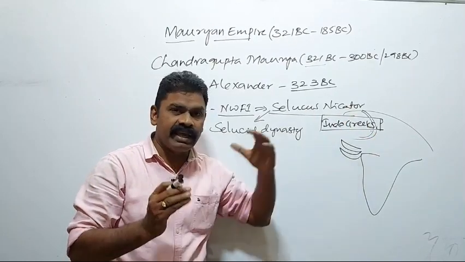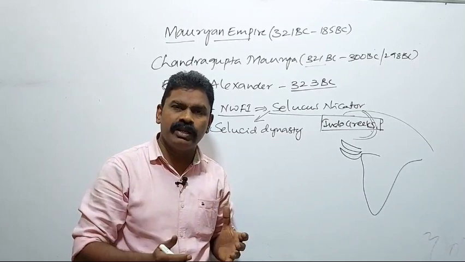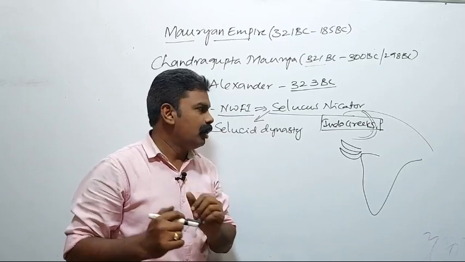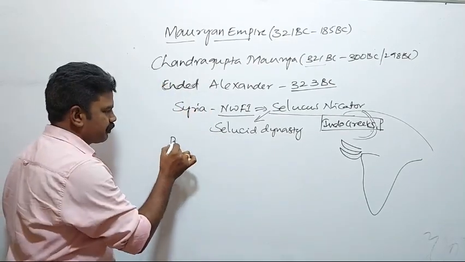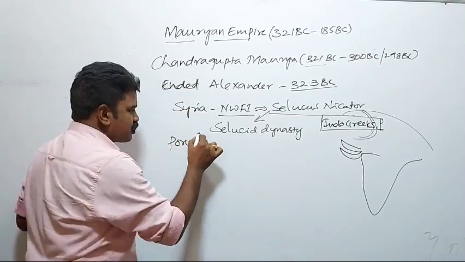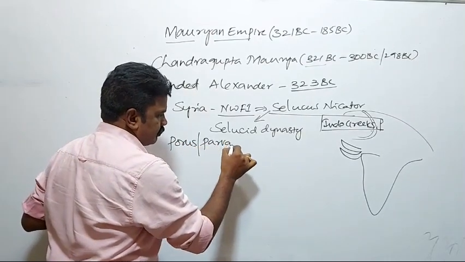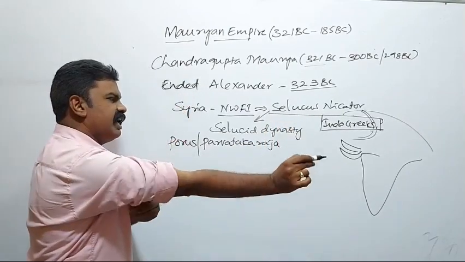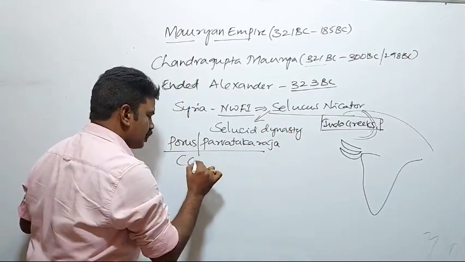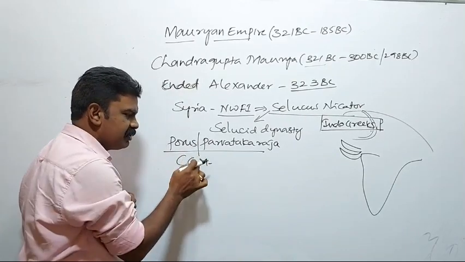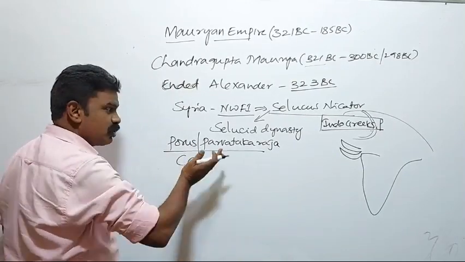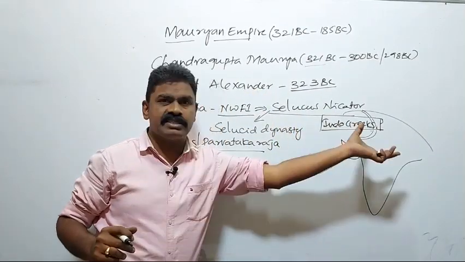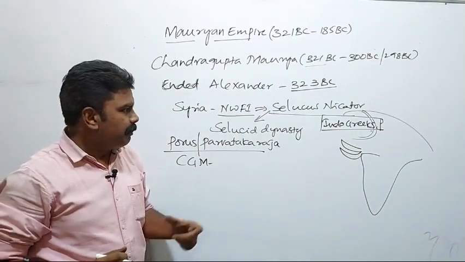Chandragupta Maurya became a good warrior, gathered an army, and also got the support of local people like Porus, also called Parvataka Raja. Porus gave his daughter to Chandragupta Maurya, and also gave support to suppress the invasions of the Indo-Greeks.